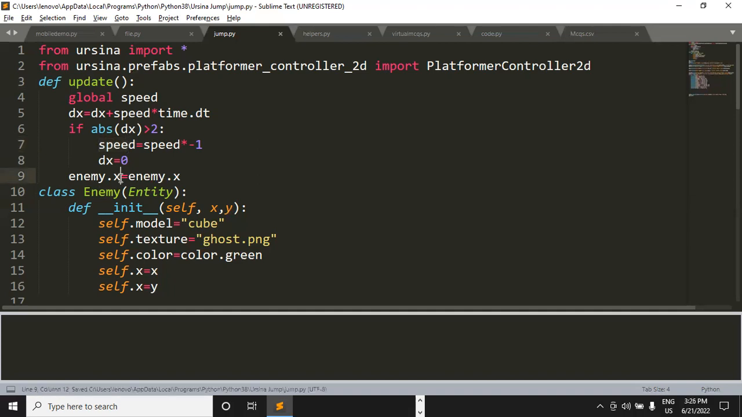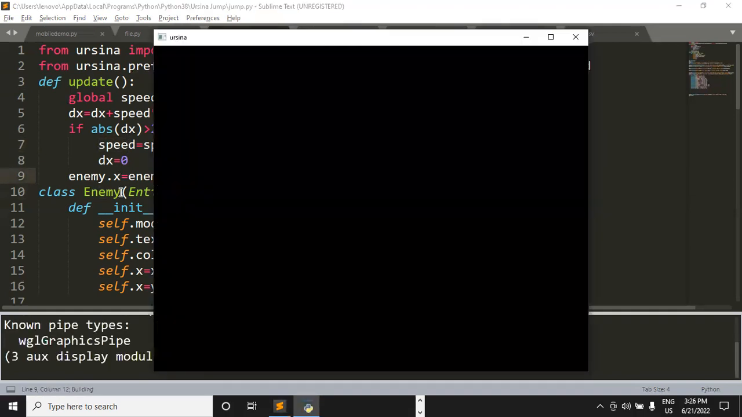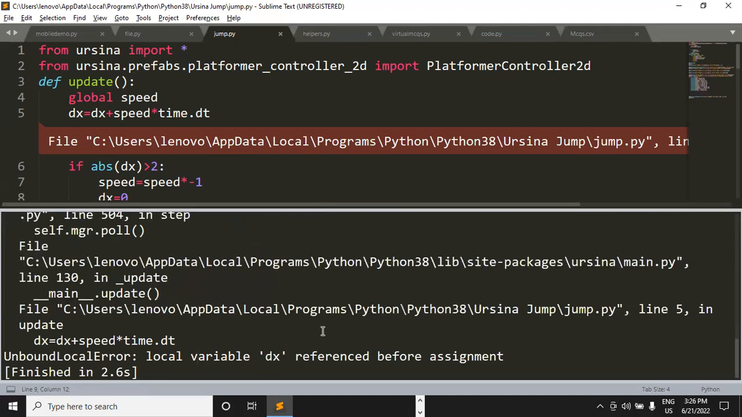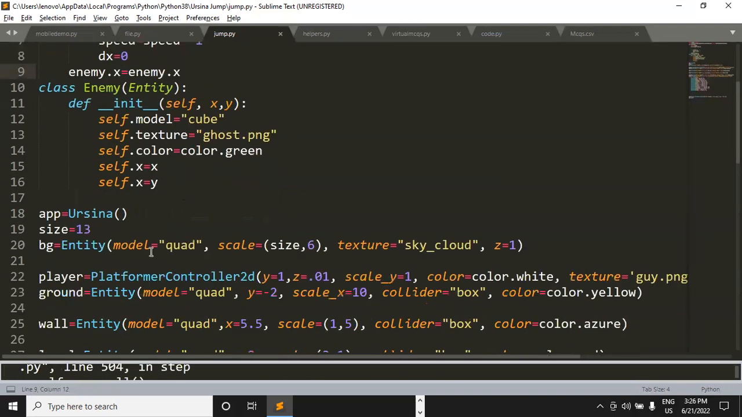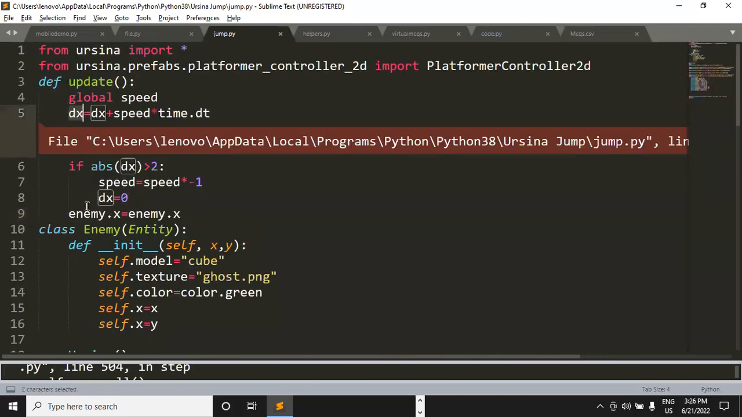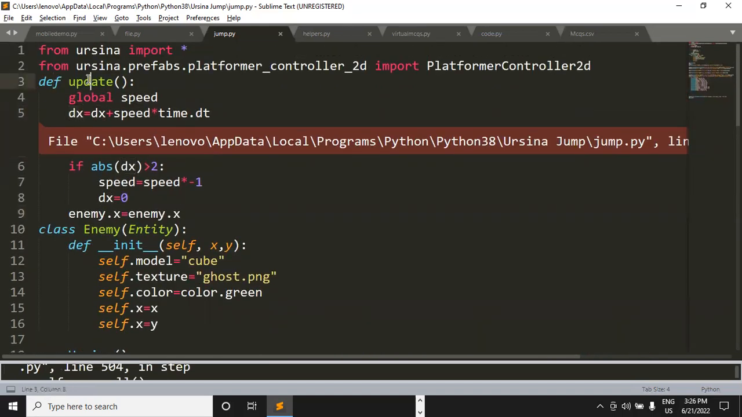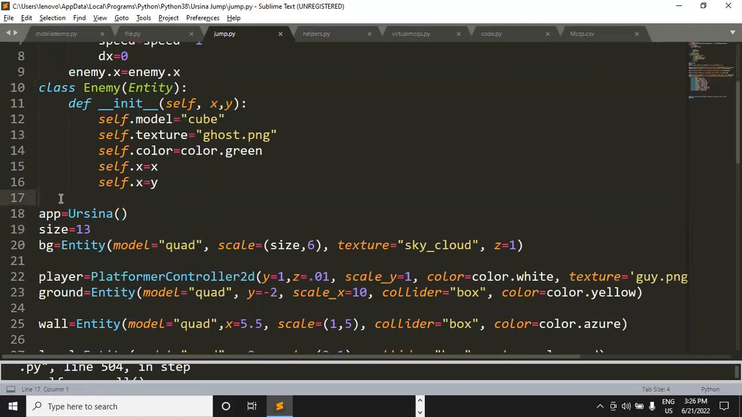Right now, if I save the code and run it, I'm getting an error here, and this error says local variable dx referenced before assignment. So I think I haven't defined dx anywhere before this update function. That is the reason I'm getting the error. So let's do one thing. Let's define dx over here. I'm initializing it with 0.